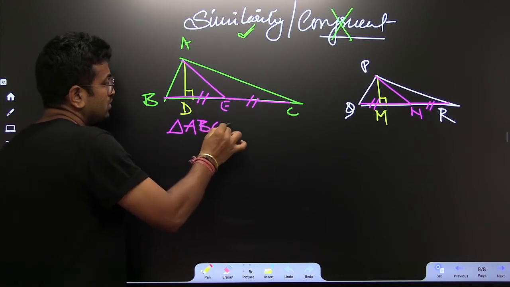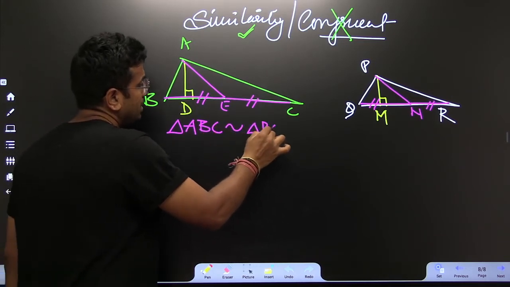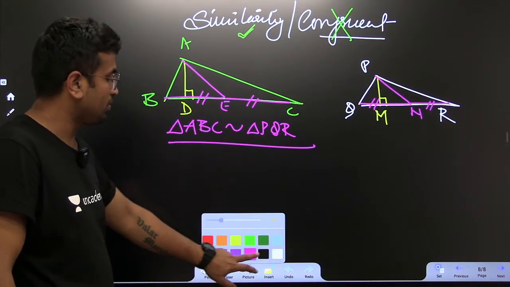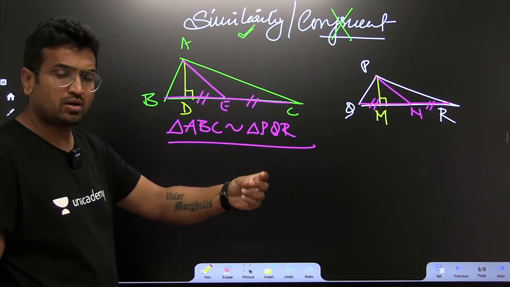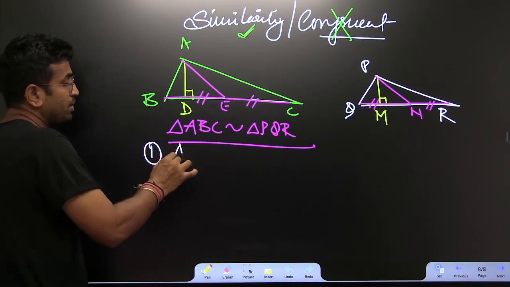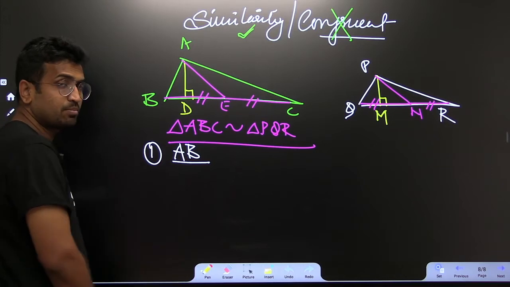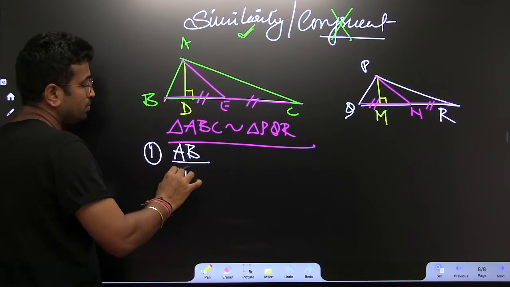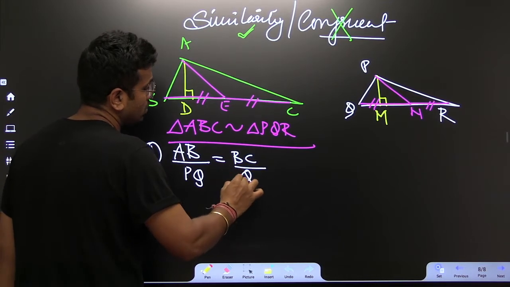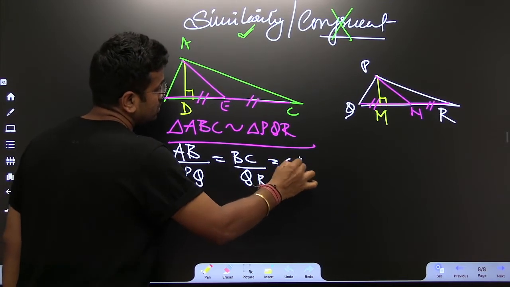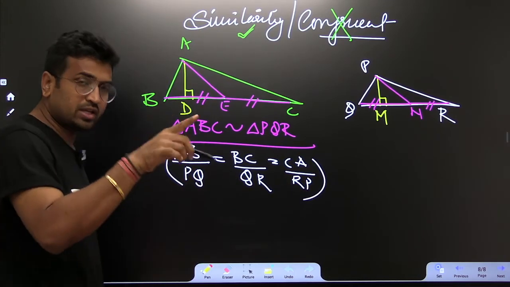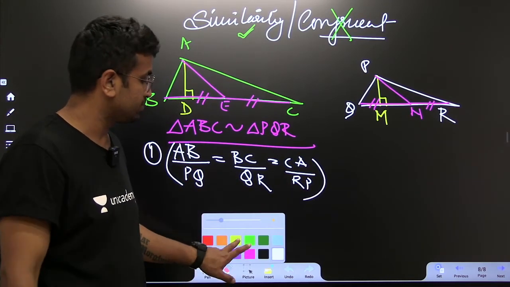The moment you say two triangles are similar, these are the benefits you can avail. I want people to write that two angles are equal, so the triangles are similar, right? The very first benefit: the corresponding sides are proportional. AB upon PQ is equal to BC upon QR is equal to CA upon RP. That's great. Not only are corresponding sides proportional, now listen to this.